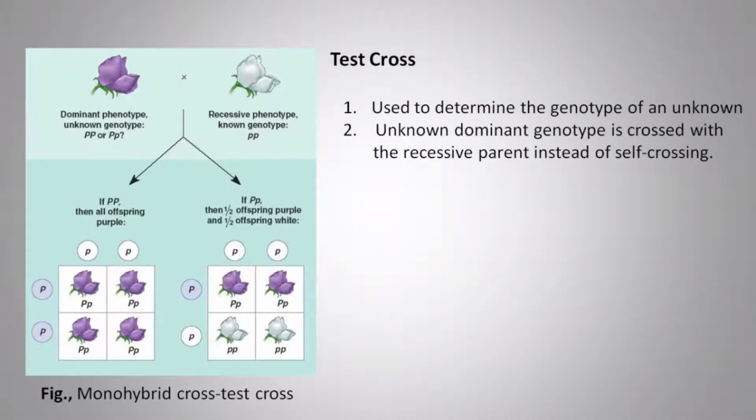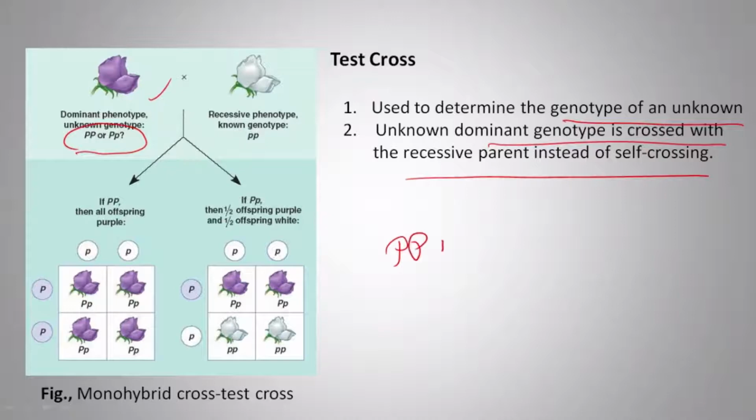Then he did the test cross. So what is this test cross used for? It is used to determine the genotype of an unknown plant. Suppose we don't know its genotype. So an unknown dominant genotype is crossed with a recessive parent instead of self-crossing. Here no self-crossing is done. Suppose this is a dominant genotype, and it will have either capital PP or small pp, which represents your purple color, and the recessive will be small pp.